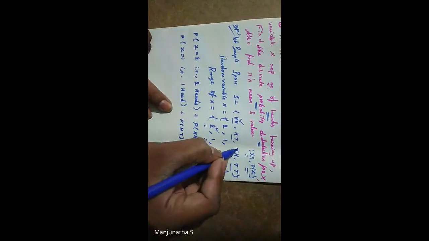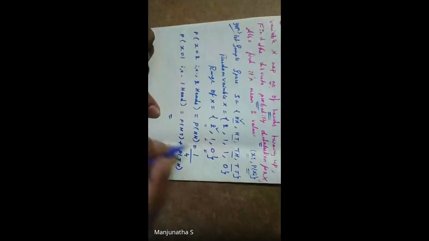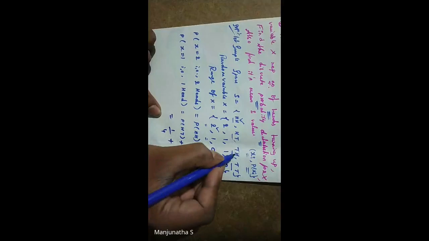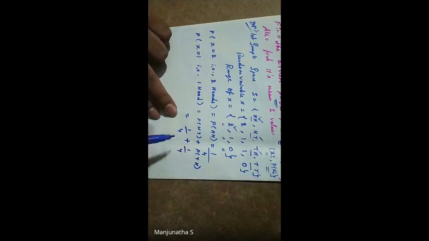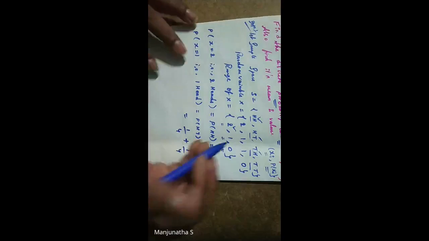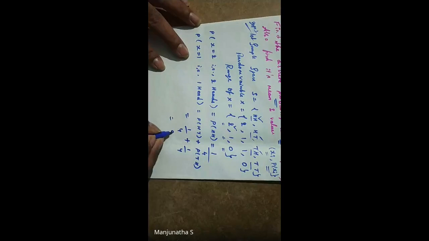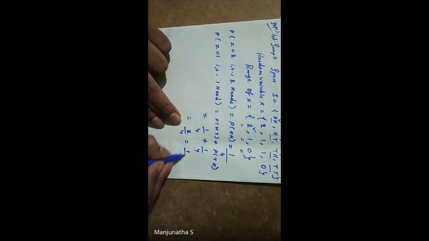For ht, we got 1 by the total number of outcomes 4, plus for th again 1 time, so 1 divided by 4. So 1 plus 1 is 2, so 2 divided by 4, which is 1 by 2.